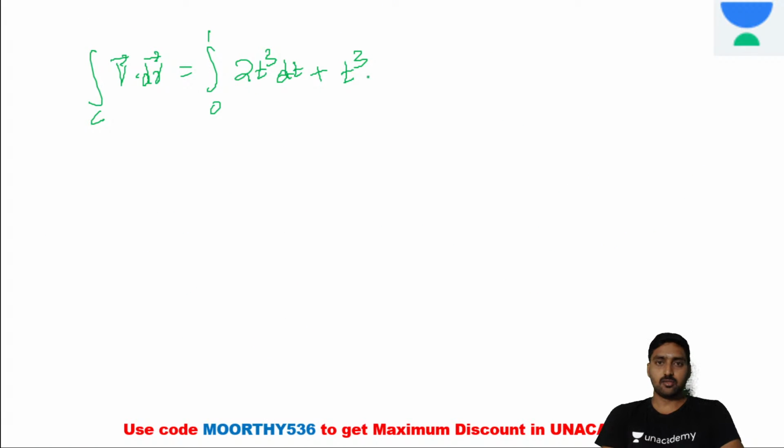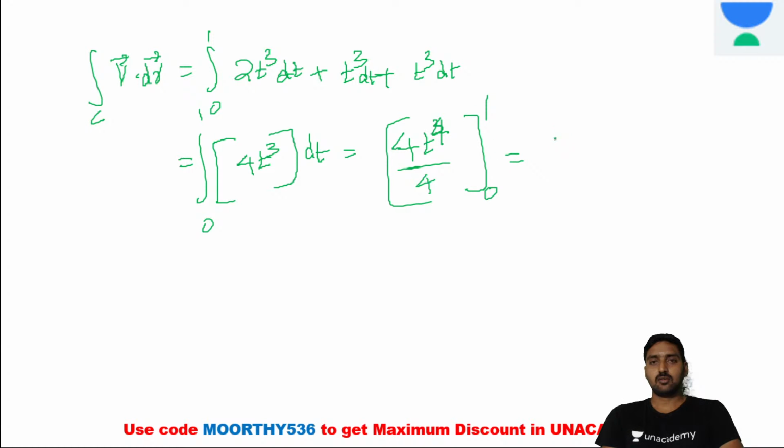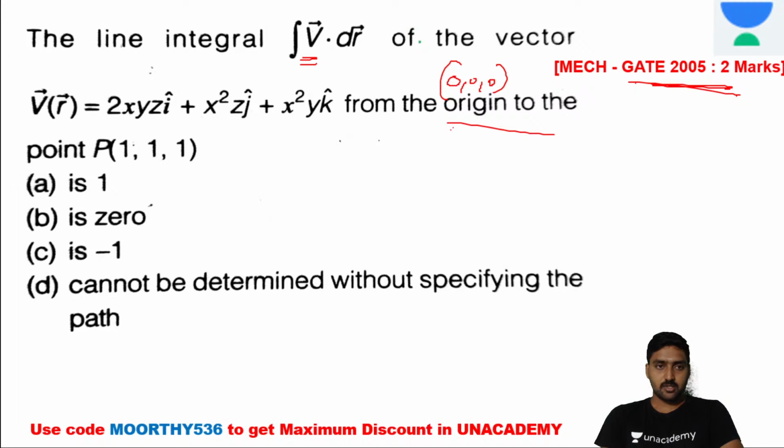Next, x square y is again t cube into dt. Now add all these values. What will be the value? It's 4t cube. The integral from 0 to 1 of 4t cube dt, while integrating, it's 4t power 4 divided by 4 from 0 to 1. If you substitute the value, it's 1 minus 0, equal to 1. The solution for this question is 1. It's option A. Is it clear?